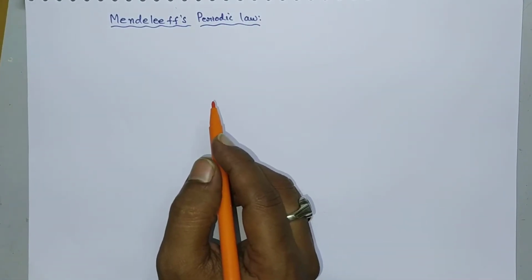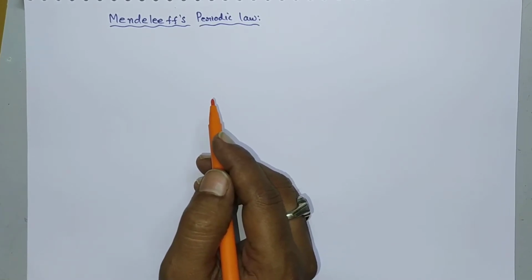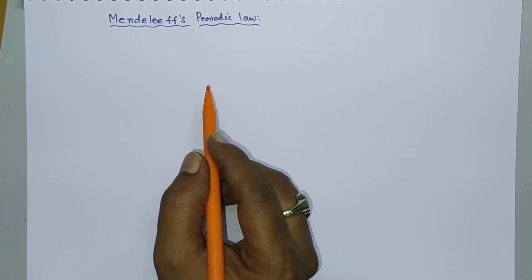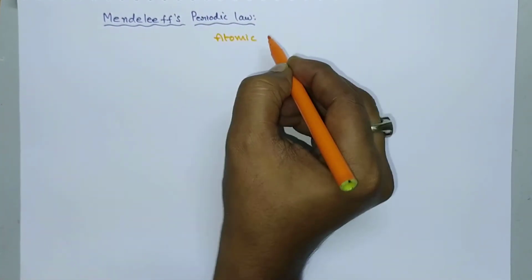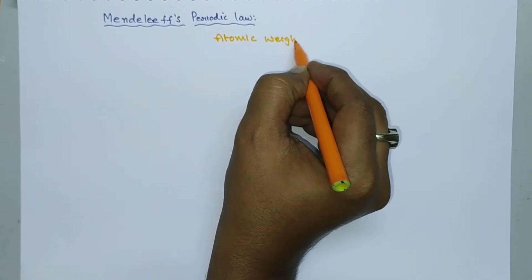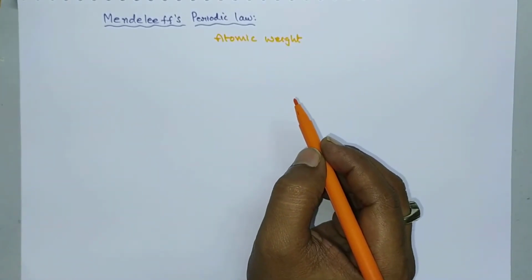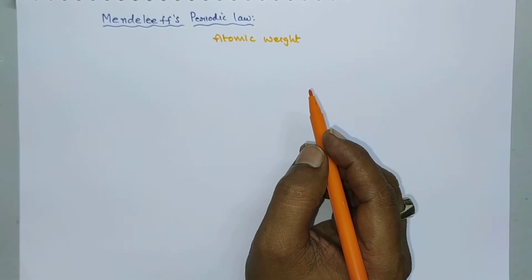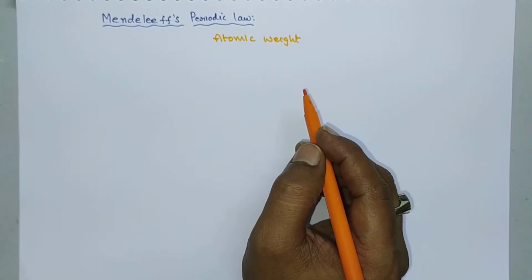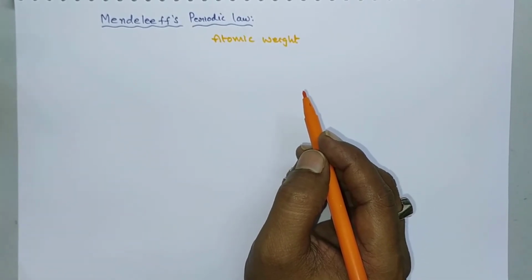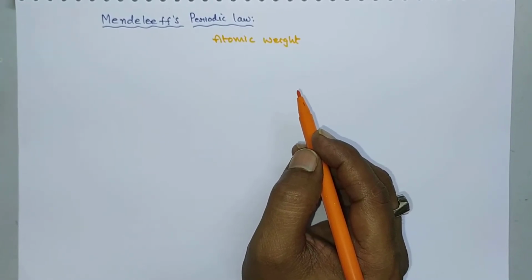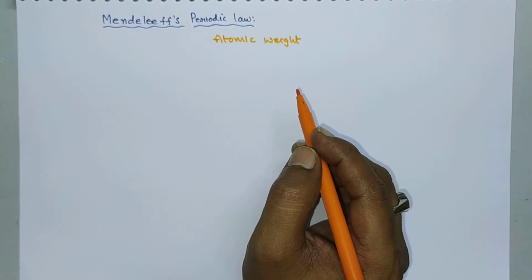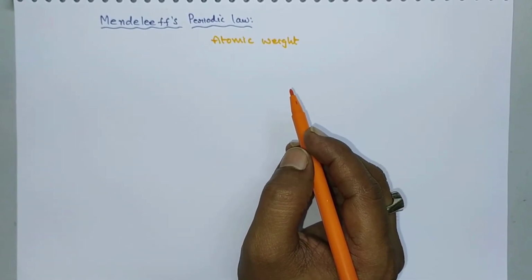In today's class we are going to discuss Mendeleev's periodic law. This Mendeleev periodic law is purely based upon atomic weights. So he defined a law called Mendeleev periodic law based upon atomic weight. That is, the physical and chemical properties of elements are the periodic functions of their atomic weights. So this is the Mendeleev periodic law: the properties of elements are the periodic functions of their atomic weights.